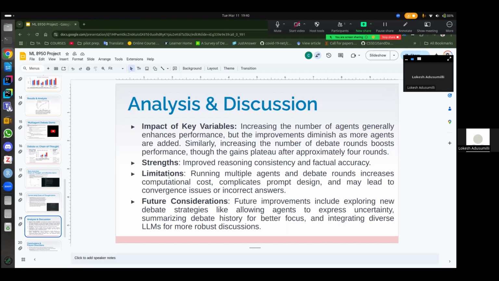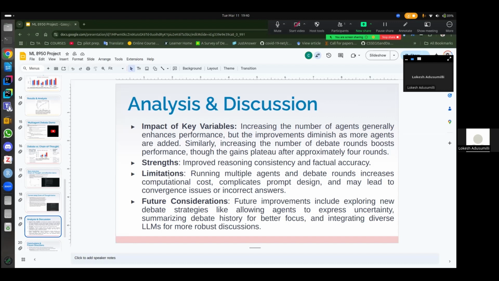Heading over to the analysis and discussion: the impact of the key variables. In the bunch of experiments that we performed, the key variables were the number of agents, where whenever the number of agents increased, the performance was enhanced, but the improvements diminish as more agents are added. Similarly, increasing the number of debate rounds boosts the performance, though the gains plateau after approximately 4 rounds in the context of the experiments performed in the paper.